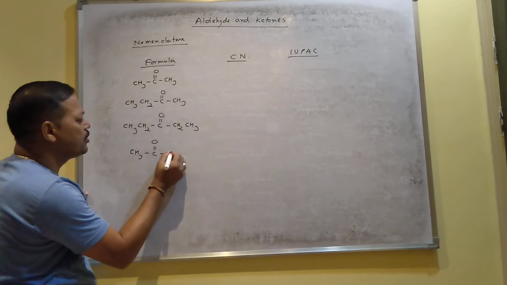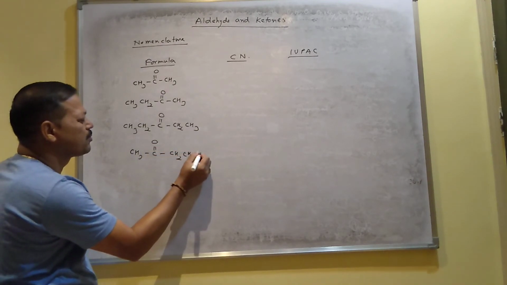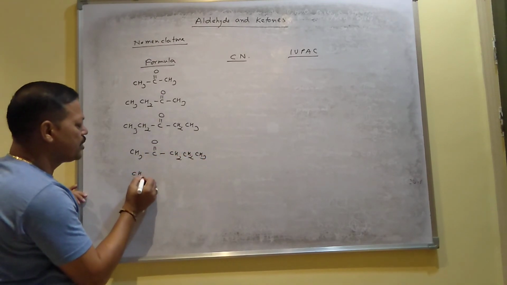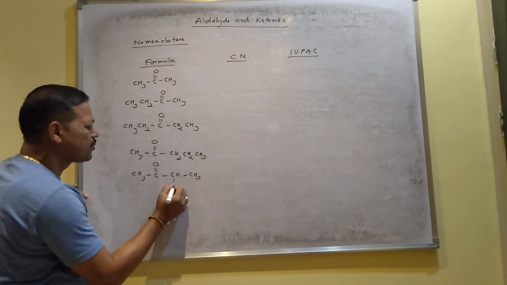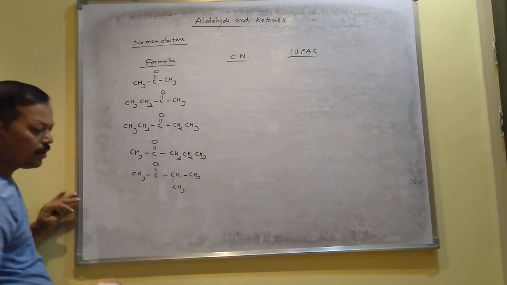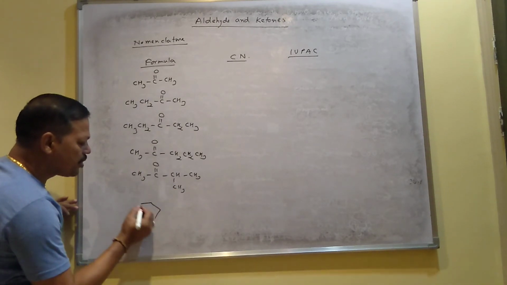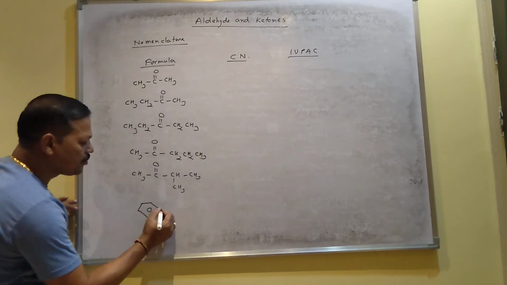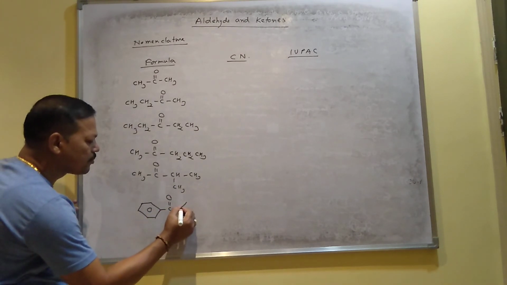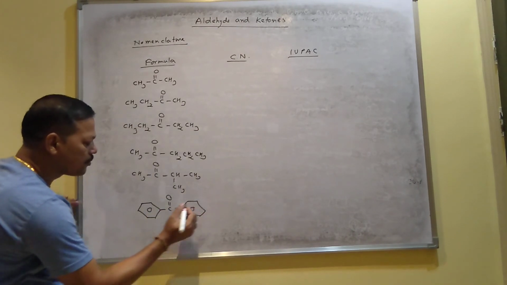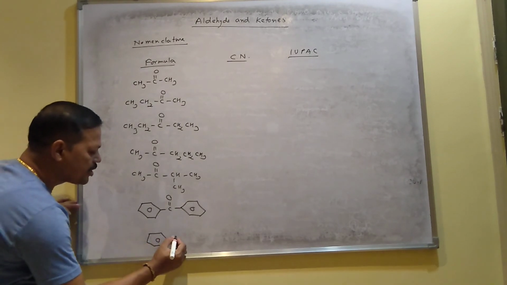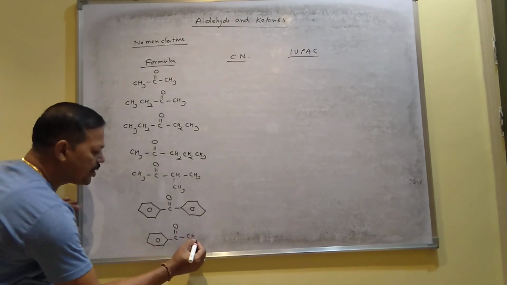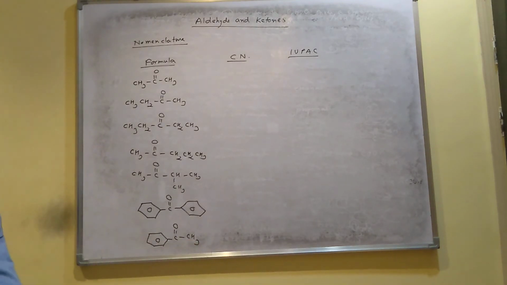This is one ketone. This is another one. This is one ketone which contains a benzene ring on both sides. This is one ketone. One benzene ring is present, and on the other side an alkyl group, a methyl group.